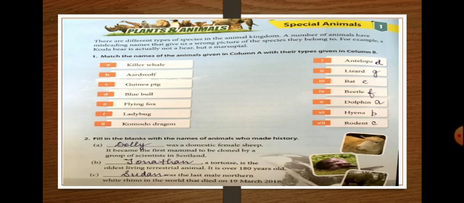Next one is blue bull, nilgai. It is the largest Asian antelope. Antelope means herbivorous, mainly ruminants. So blue bull belongs to the antelope family.